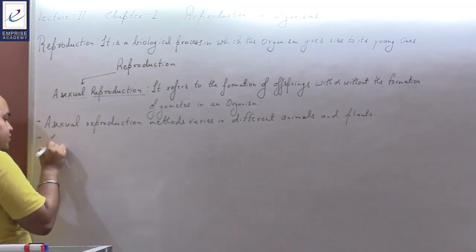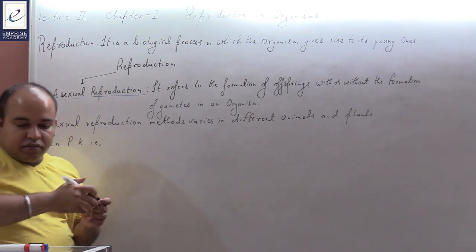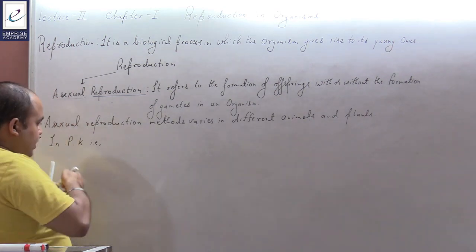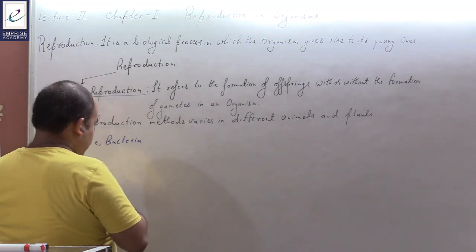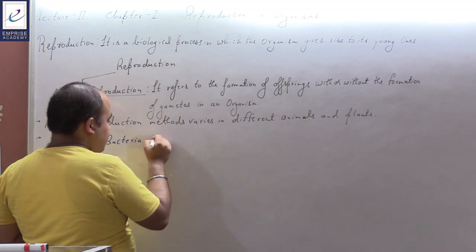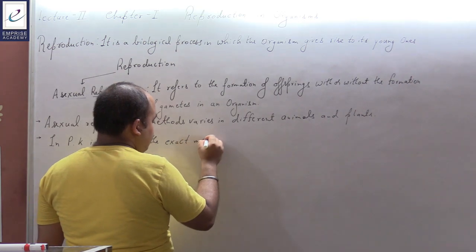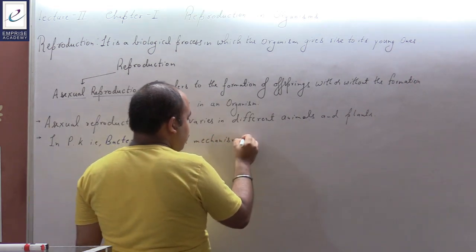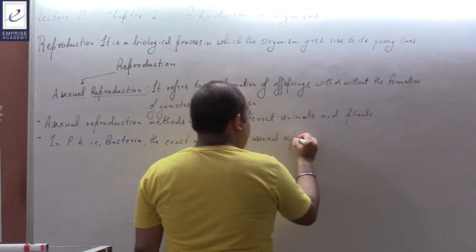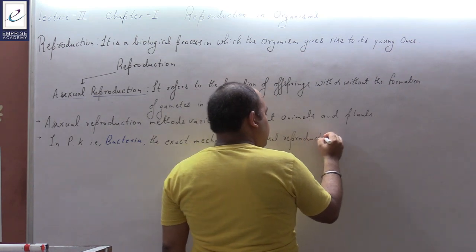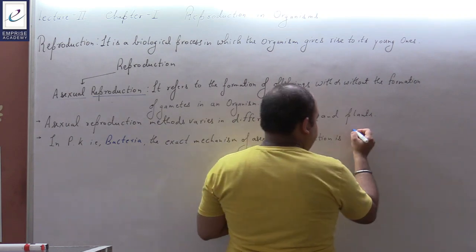In case of prokaryotes, that is bacteria, the exact mechanism of asexual reproduction is binary fission.